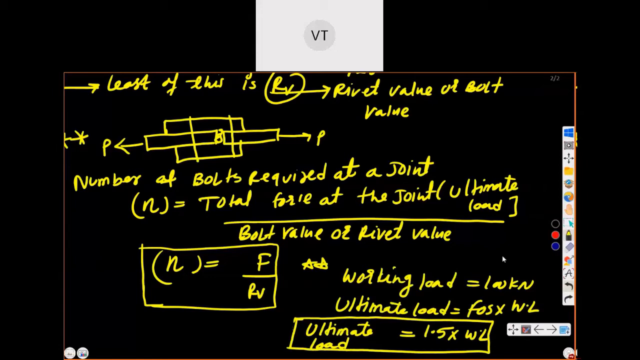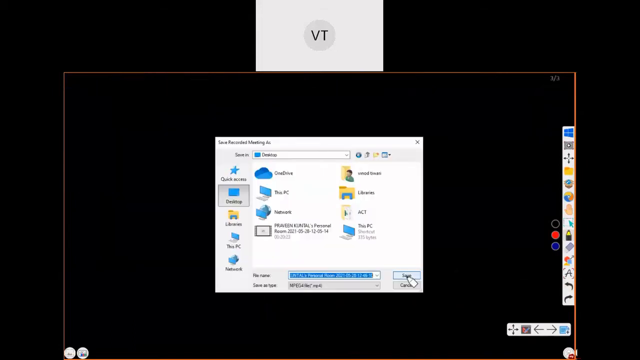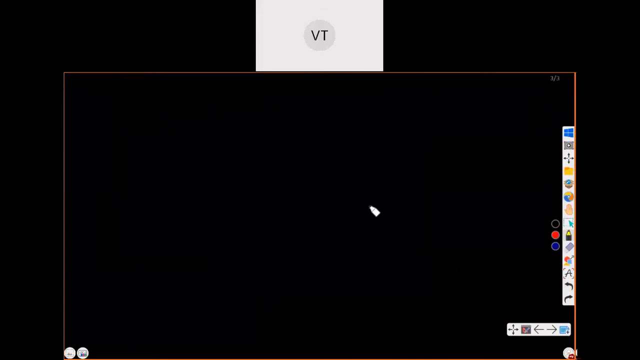Did everyone understand this much? Tell me once. Yes, sir. So we had discussed shearing value and bearing value. Now we will discuss here, okay. Next we will discuss efficiency of joints.